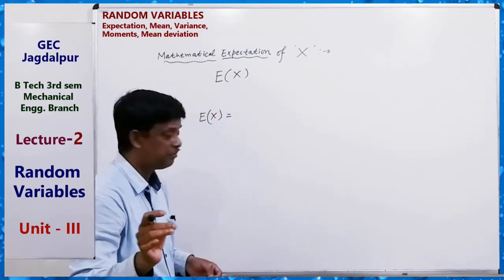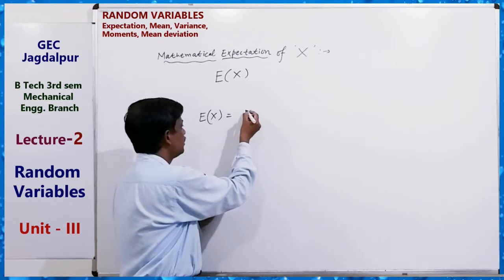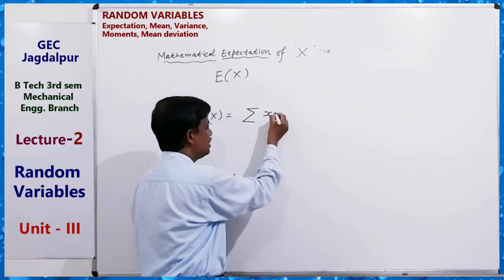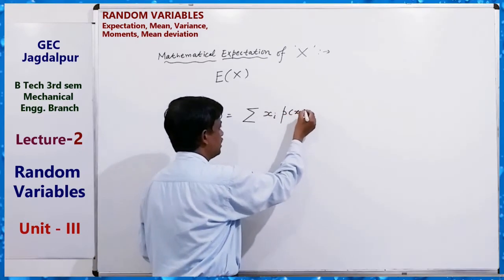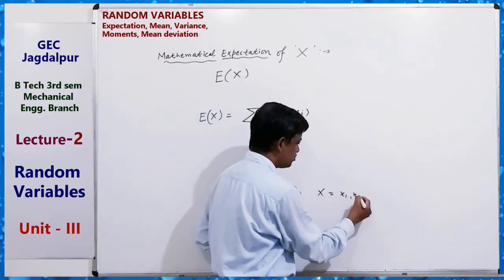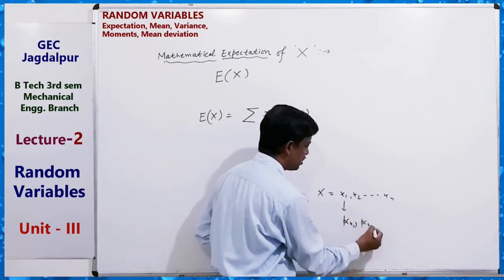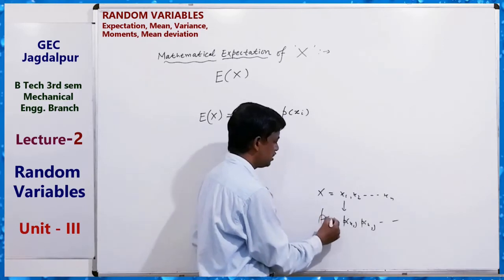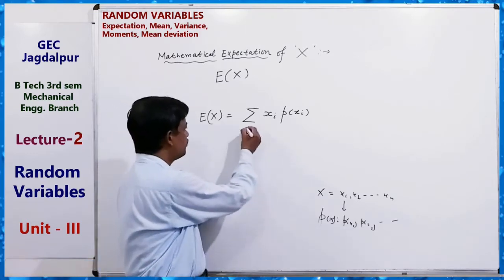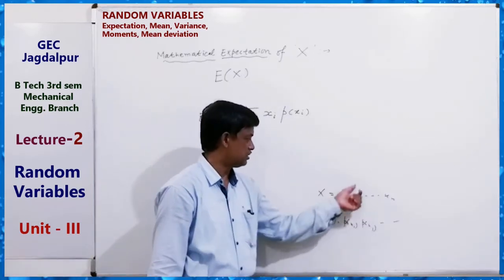For a discrete random variable, discrete probability distribution, it is the sum of xi p(xi). Here the random variable contains the values x1, x2, x3 and so on up to xn, and their probabilities p(x1), p(x2), p(x3) are given. So the expectation of x is this into this plus this into this plus this into this.